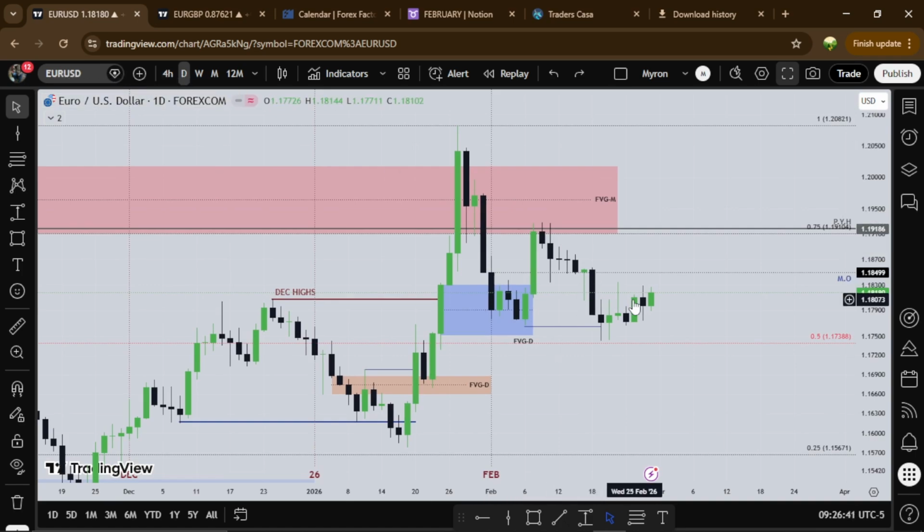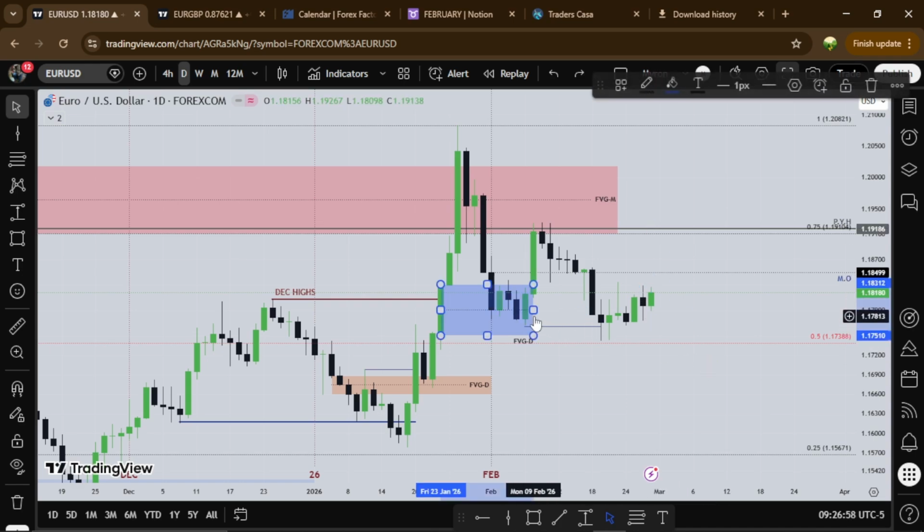So for the last week of the month, with zero to no volume in the market, we see Monday, Tuesday, Wednesday, Thursday and Friday, and we close the month, right? So what am I expecting? I'm waiting for the dollar to give us a direction, but I'm watching this fair value gap on the euro.